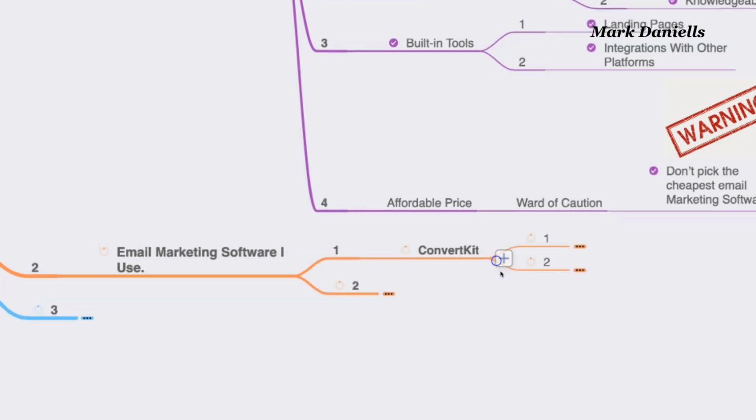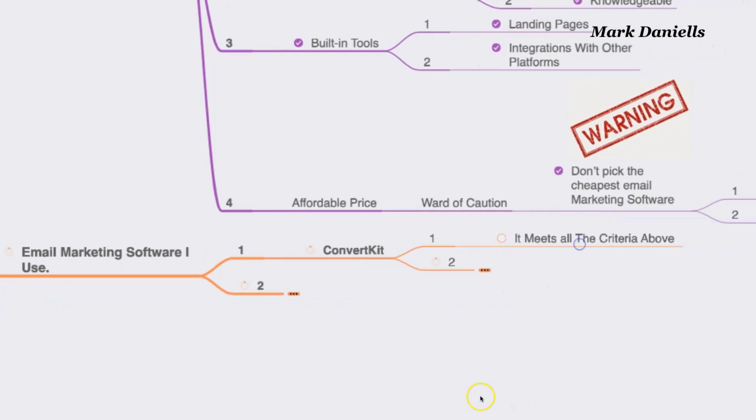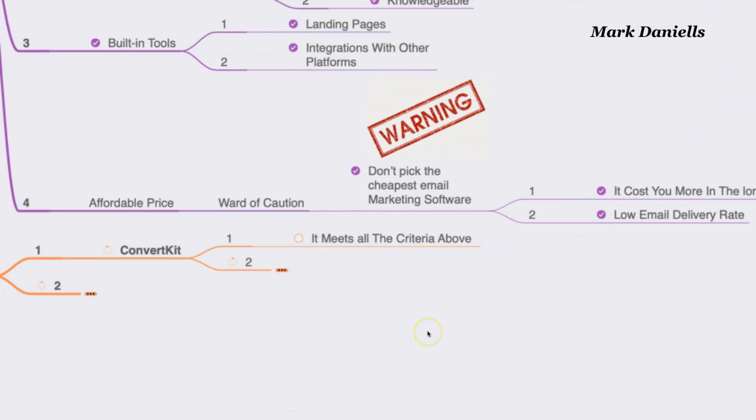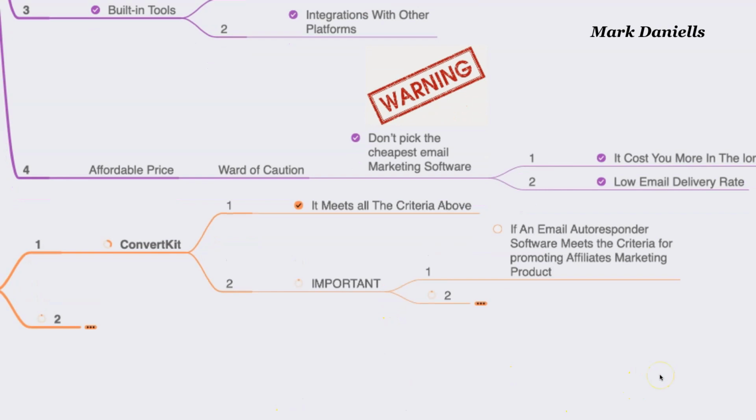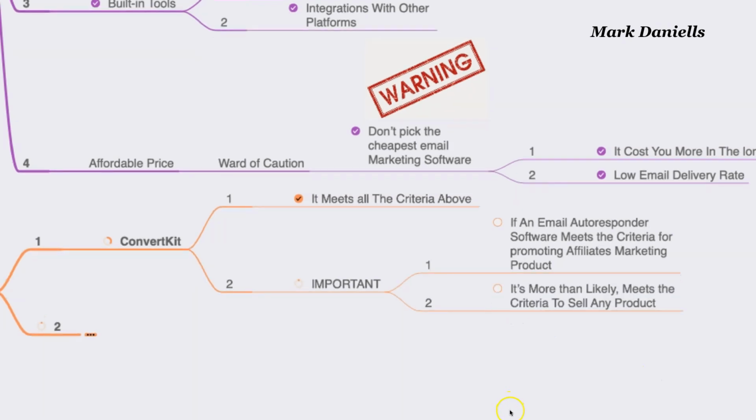The reason I like ConvertKit is because it meets all the criteria that I have above. I tested it, I know its capabilities, and the second thing, which is very important, is that if an email autoresponder software meets the criteria for promoting affiliate marketing products, what does that mean?